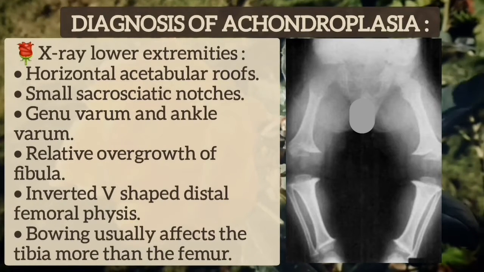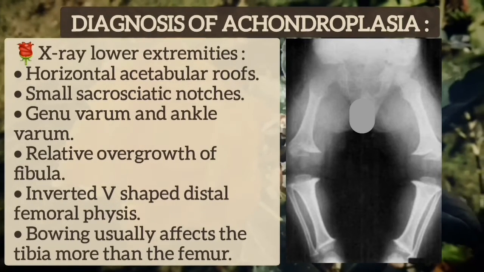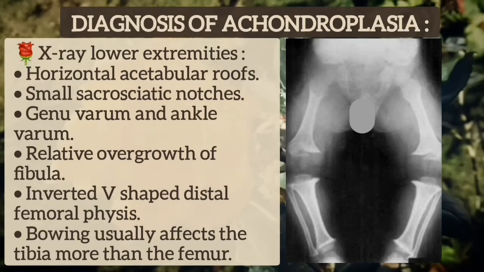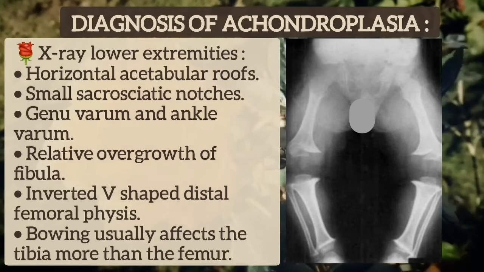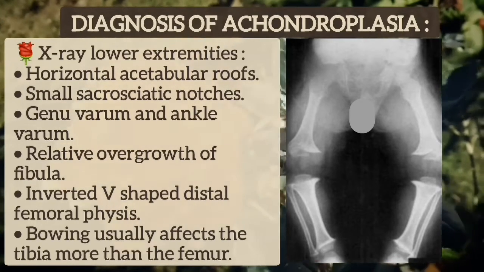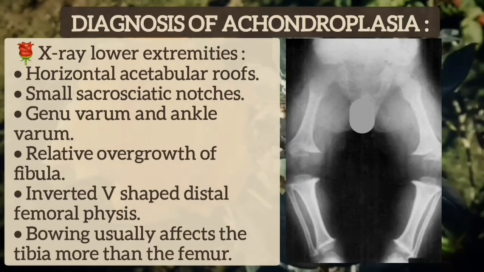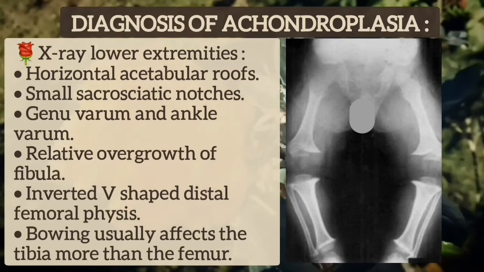X-ray of the lower extremity showing horizontal acetabular roof, small sacrosciatic notches, genu varum and ankle varum, relative overgrowth of the fibula, and inverted V-shaped distal femoral physis. Bowing usually affects the tibia more than the femur.